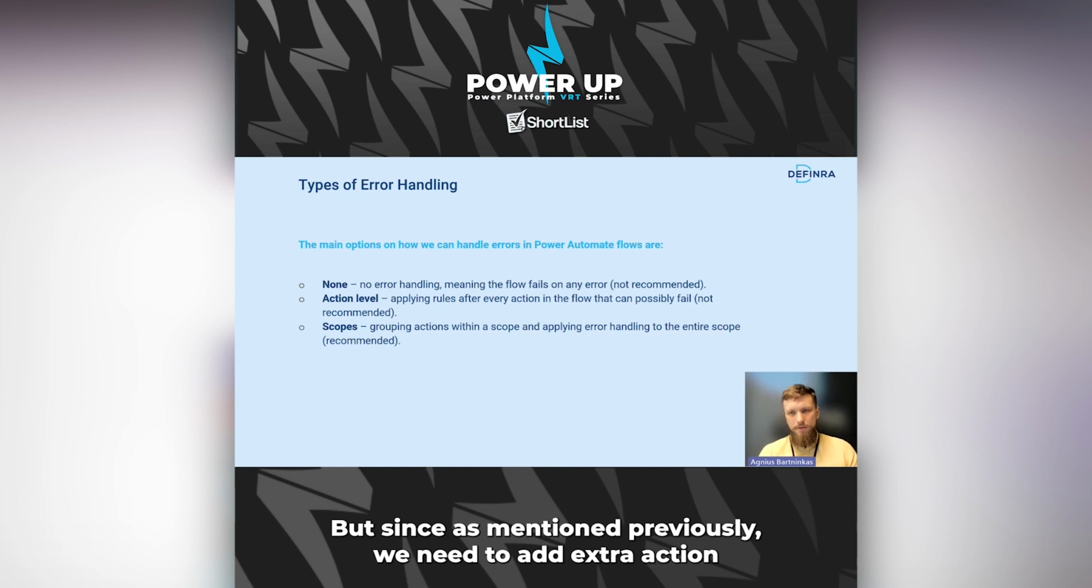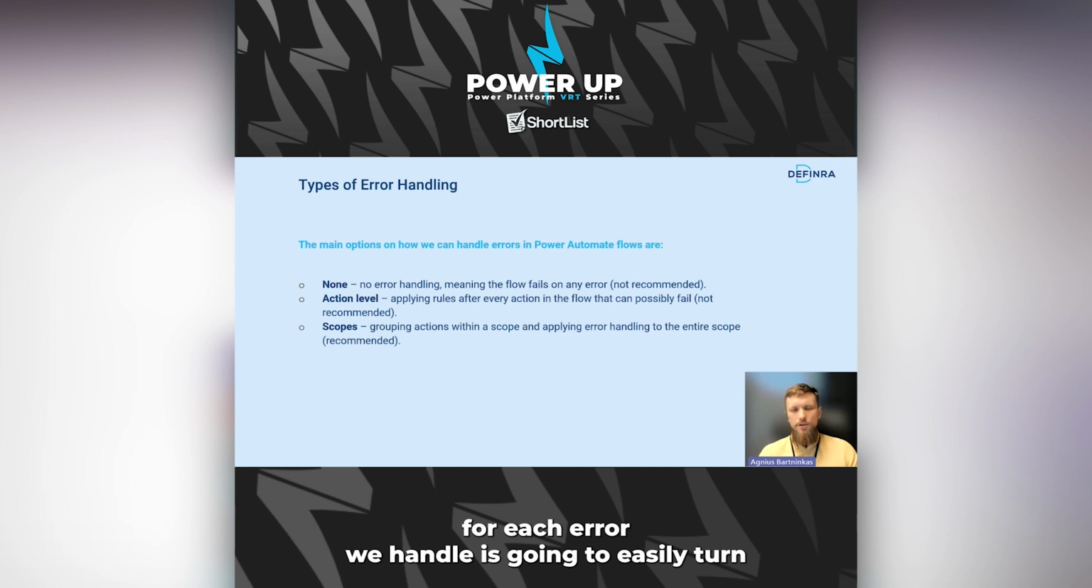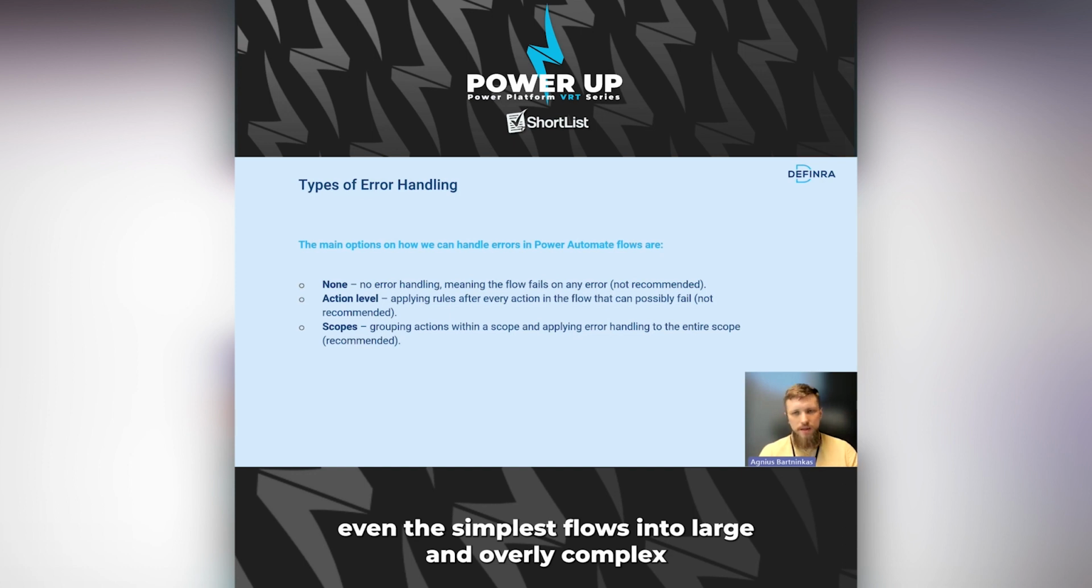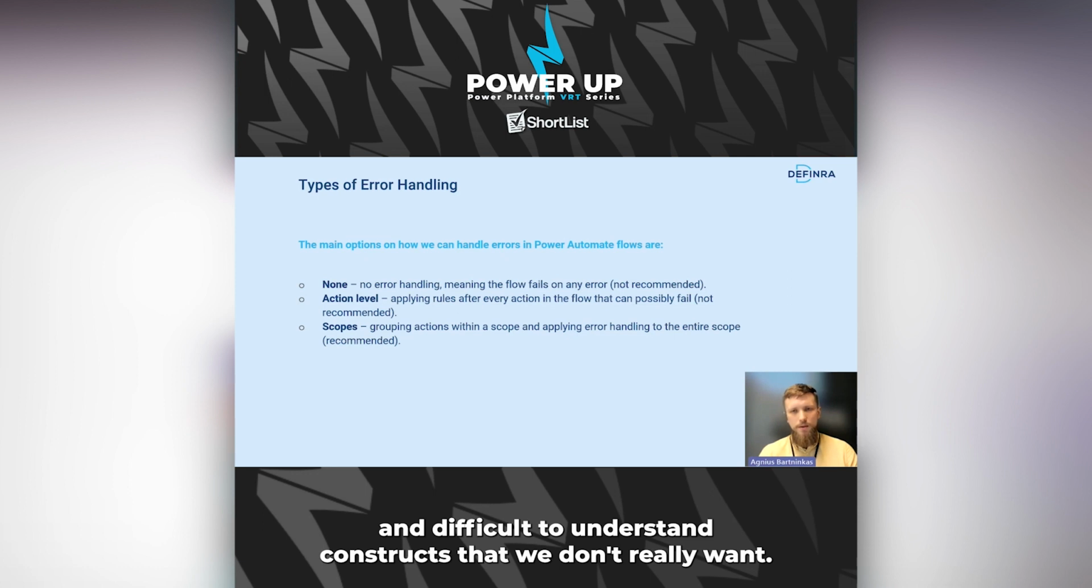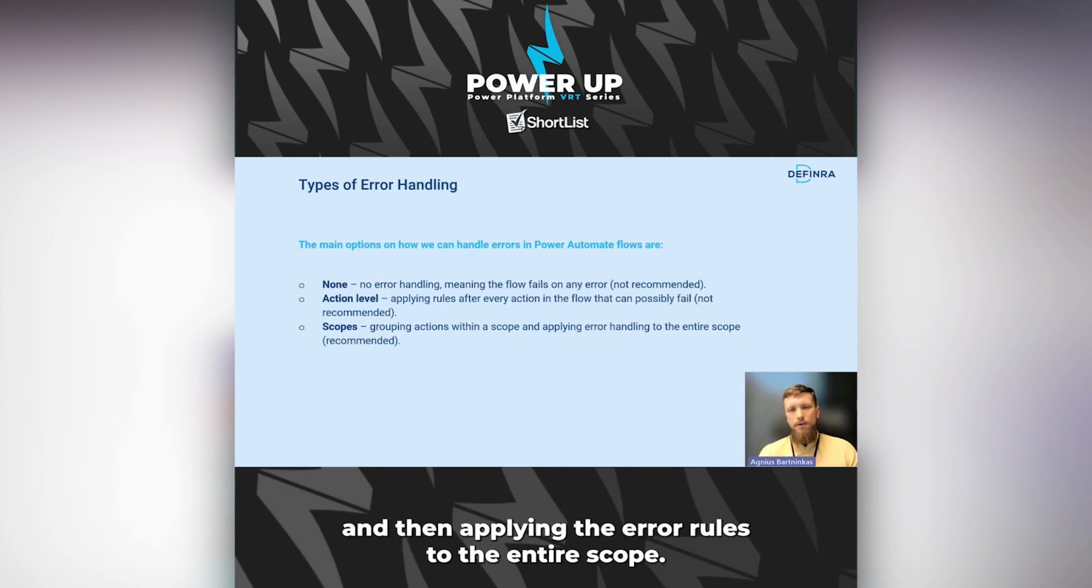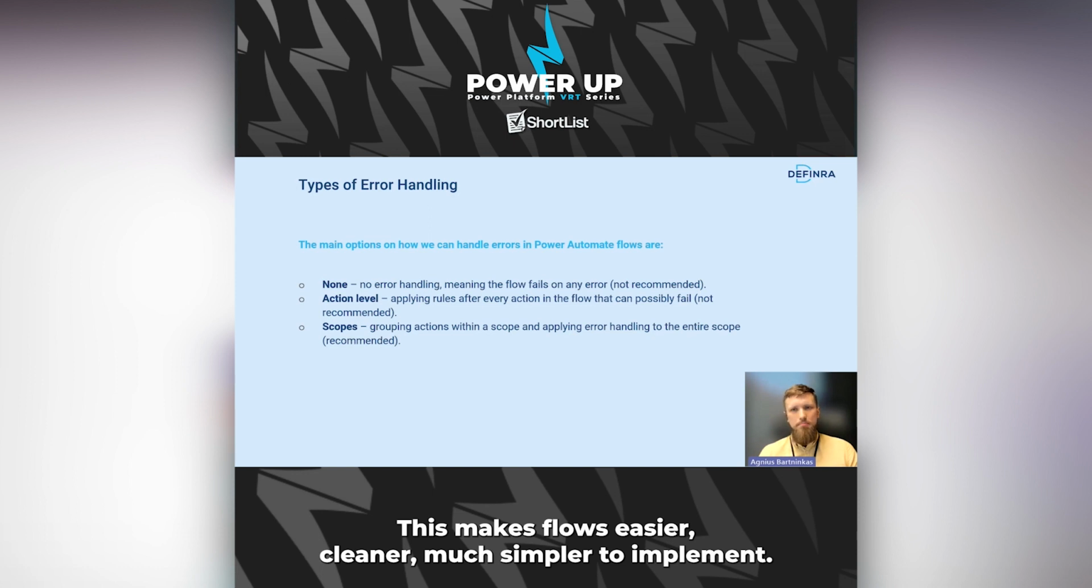But since, as mentioned previously, we need to add an extra action for each error we handle, this can easily turn even the simplest flows into large and overly complex and difficult to understand constructs that we don't really want. So the recommended approach is using scopes to group actions and then applying the error rules to the entire scope. This makes flows easier, cleaner, much simpler to implement.